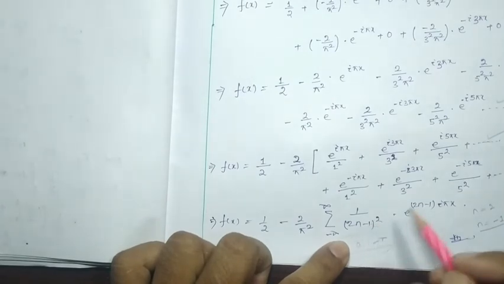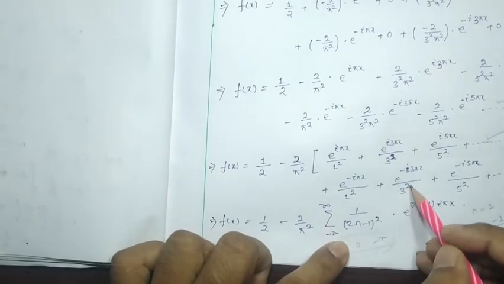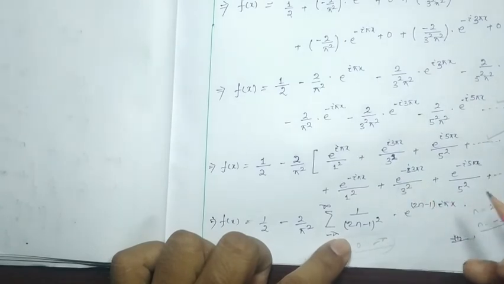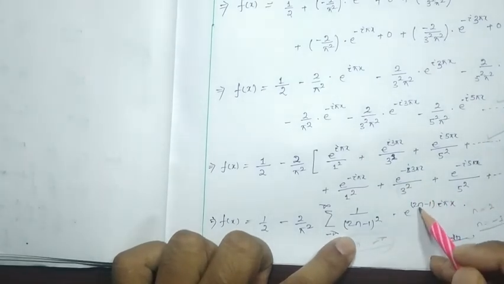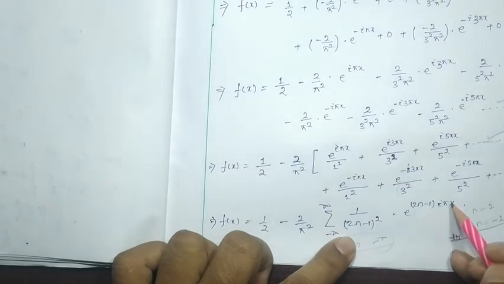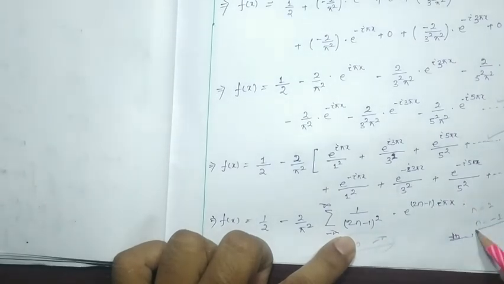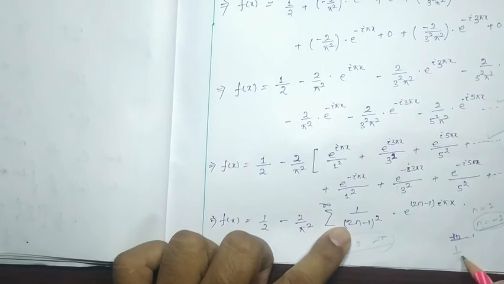So minus 3 square is nothing but 3 square, right? And e to the power will be minus i 3 pi x. Got my point? If I put n equal to minus 1, then it will be 1 by 3 square into e to the power, how much? It will be minus 3 i pi x, right?